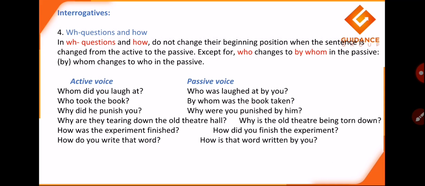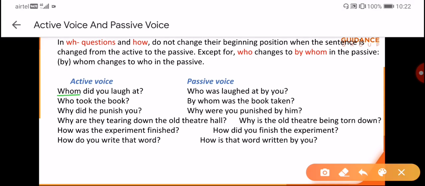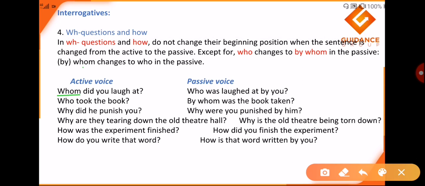Whom did you laugh at? Now it is saying that whom changes to who in the passive. So in the passive it is: who was laughed at by you? Now why is it was here? Because my active voice is in past tense. It is as simple as that.